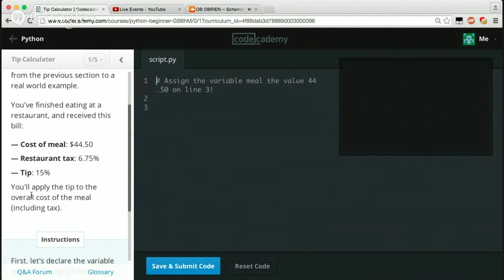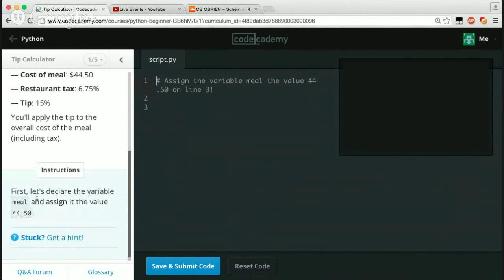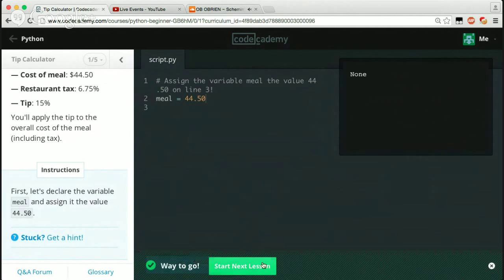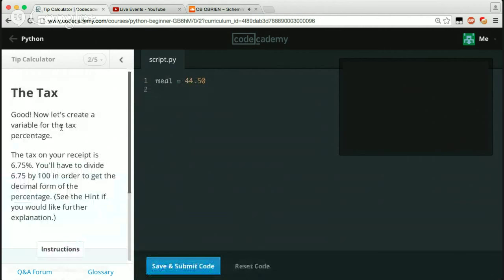Excuse me. So you'll apply the tip to the overall cost of the meal, including the tax. So first, let's declare the variable meal and assign it the value of $44.50. Okay, so we just say meal equals $44.50, and that's going to be a float. So let's go ahead and save that. So now we're going to do the tax.